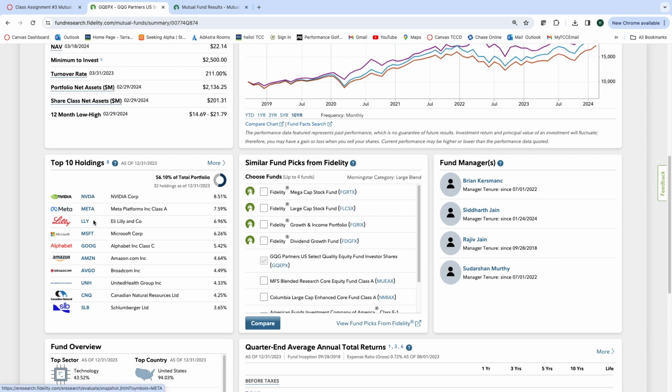Here are the top 10 holdings. All right, we have high tech, we have pharmaceutical, cutting edge. I think you've heard of Google. I think you've heard of Amazon, United Healthcare, a little bit of natural resources. So I have some oil and gas in there. All sorts of great information.